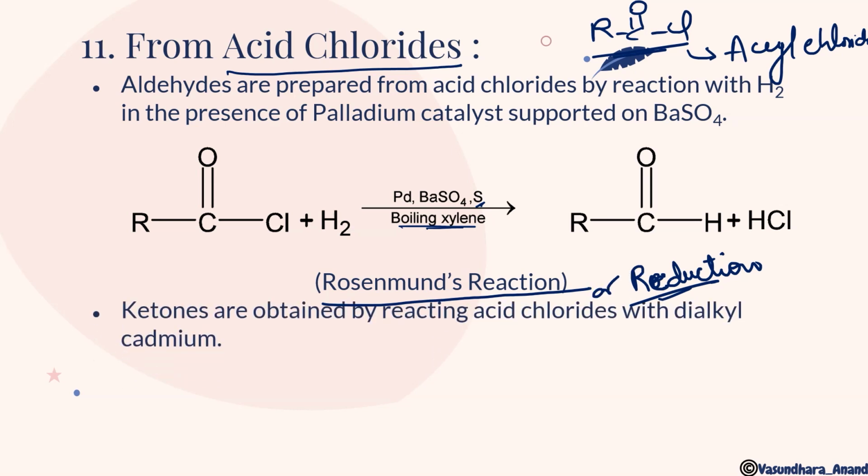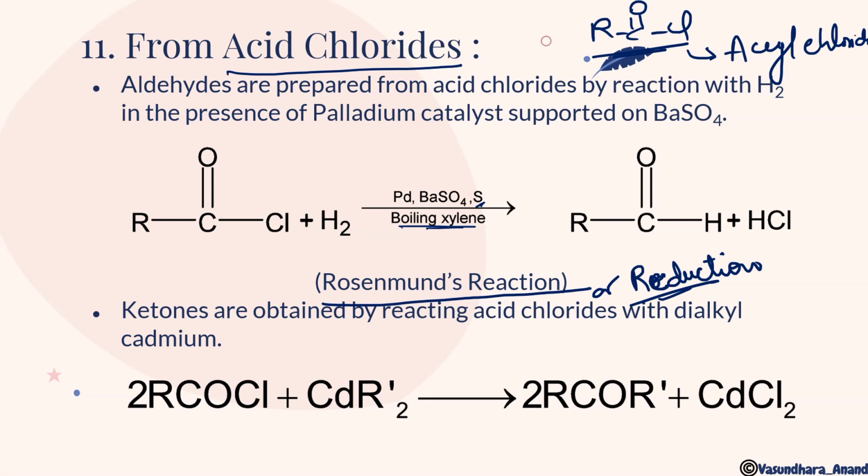Ketones are obtained by reacting acid chloride with dialkyl cadmium. If I use dialkyl cadmium, which I explained to you there, it will give you only ketone. But if we want to make aldehyde from acyl chloride, we have to use this Rosenmund reduction. And if we have to prepare ketones, we can use the dialkyl cadmium by the same method which we have done in the previous slide. So like this is the example.